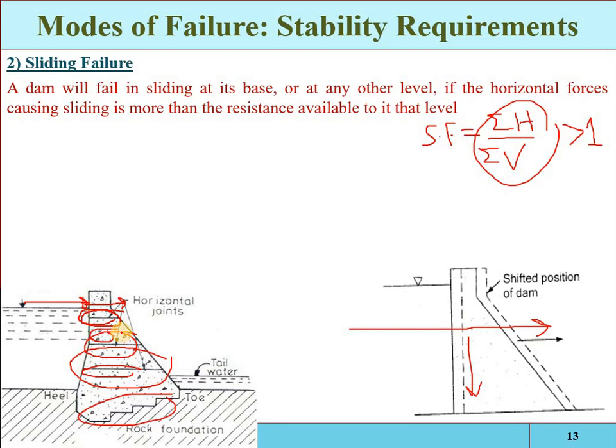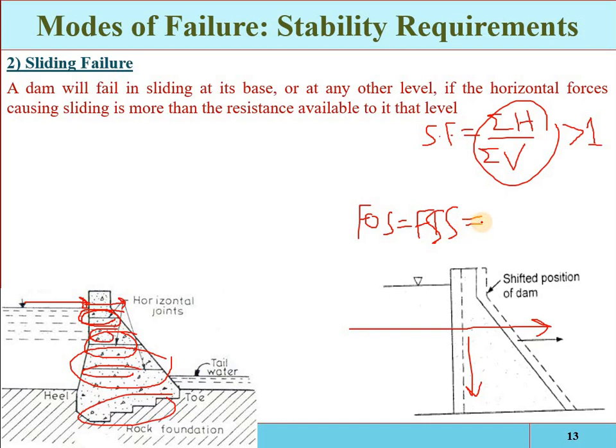If the shear strength is not taken into account, suppose it is neglected, then the factor of safety depends only on the friction.